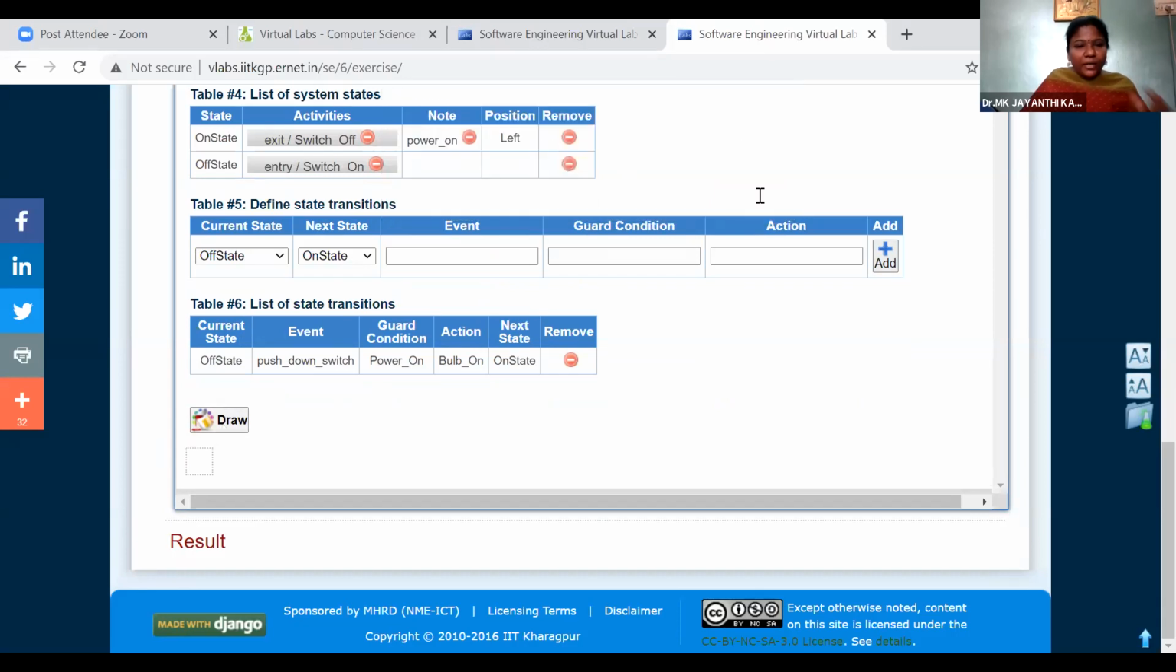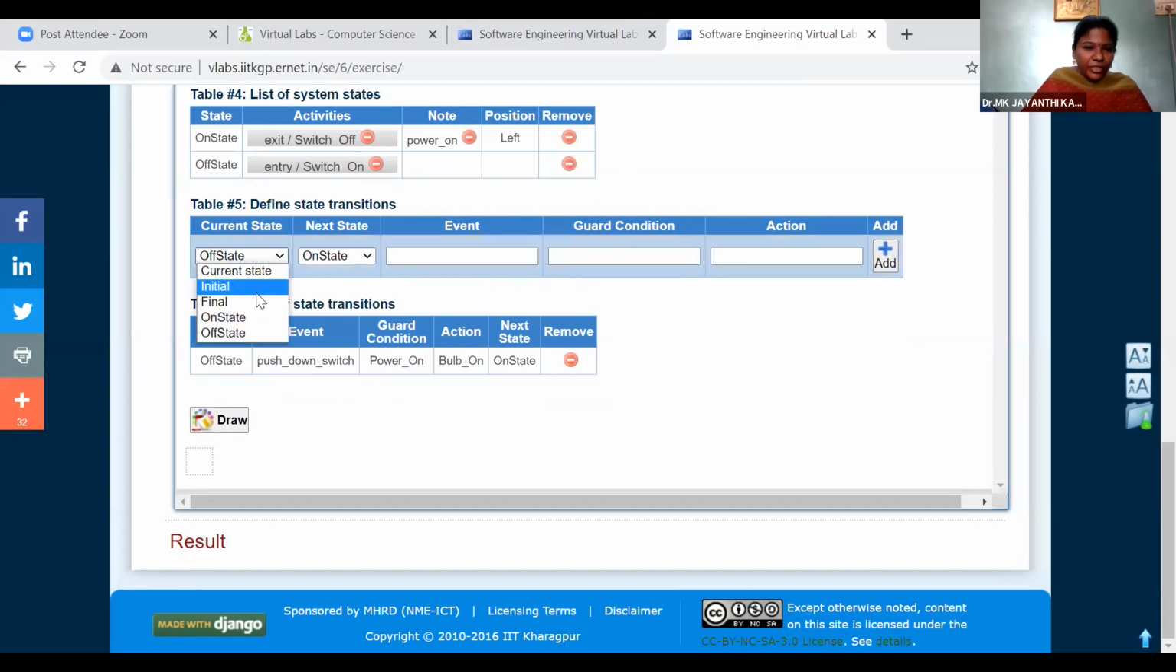So it's asking to add one more initial state to another state. So we'll start with the initial state. The initial state is the off state, and the event is we want to switch on, and the guard condition is power on. Action is push up the switch.